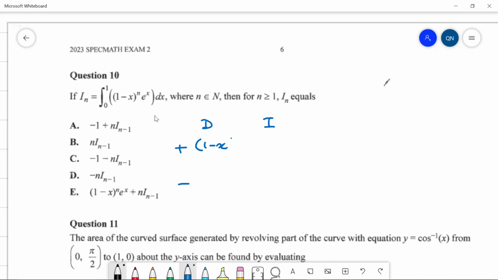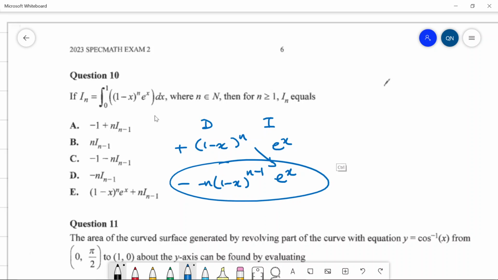So 1 minus x to the n, and then integrate e to the x, which remains at e to the x. Differentiating this guy gives you negative n, and then 1 minus x to the n minus 1. Right, because n comes down, and then you got the chain rule on the inside. So this part over here is a solution, and then every row is a new integral.